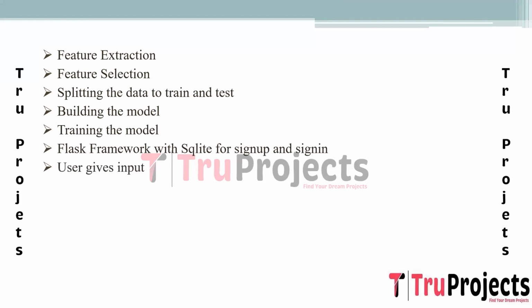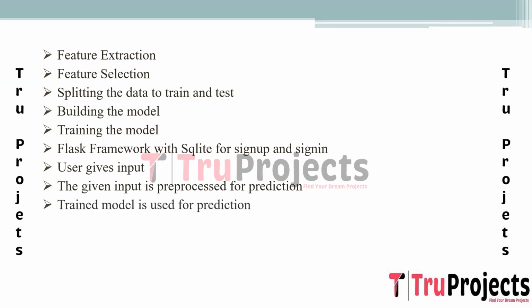User gives input. When a user inputs text for analysis, the text undergoes pre-processing steps similar to those applied during the model training phase: removing URLs, punctuation, stop words, and normalization. The pre-processed text is then fed into the trained model for prediction, determining whether the input contains cyberbullying content or not. Trained model is used for prediction.